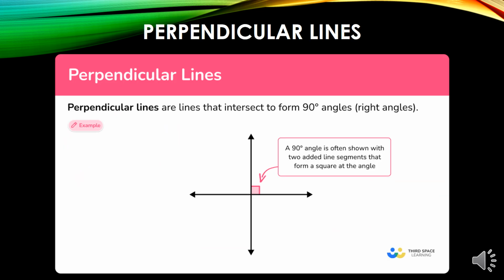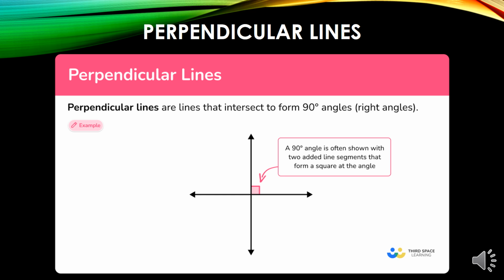Now let's talk about perpendicular lines. What are perpendicular lines? Perpendicular lines are lines that intersect to form a 90-degree angle. These are not parallel, these are perpendicular. They are making a 90-degree angle that we call a right angle.